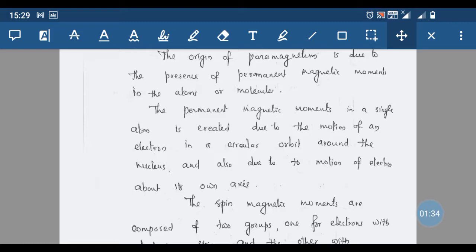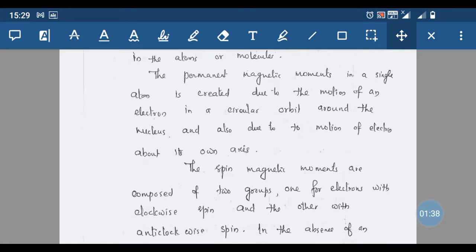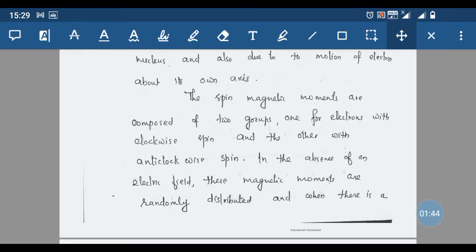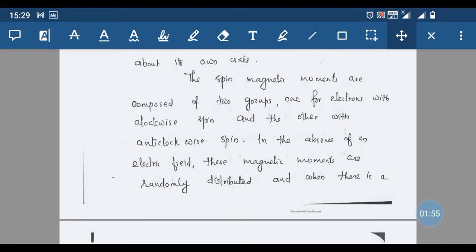Moving charge produces a magnetic field, and also because of the spin motion of the electrons. The spin magnetic moments are of two groups, one for electrons with a clockwise spin and the other with an anti-clockwise spin.